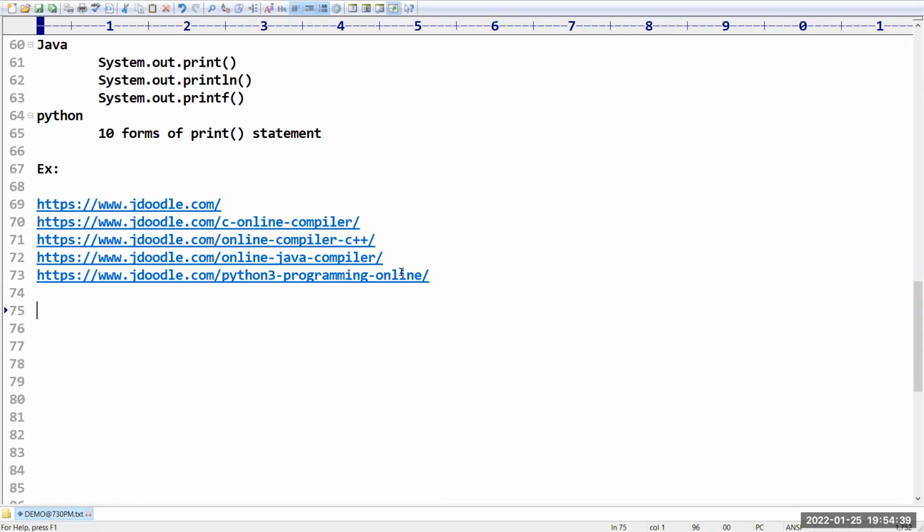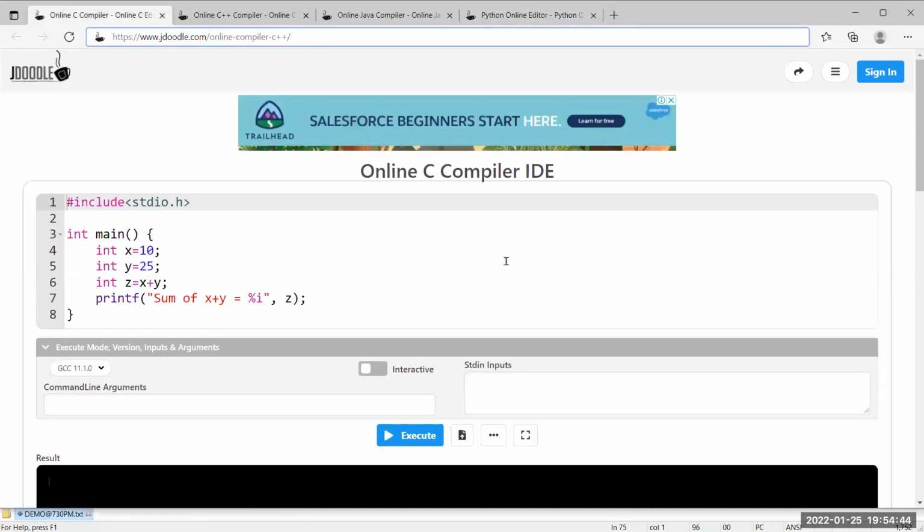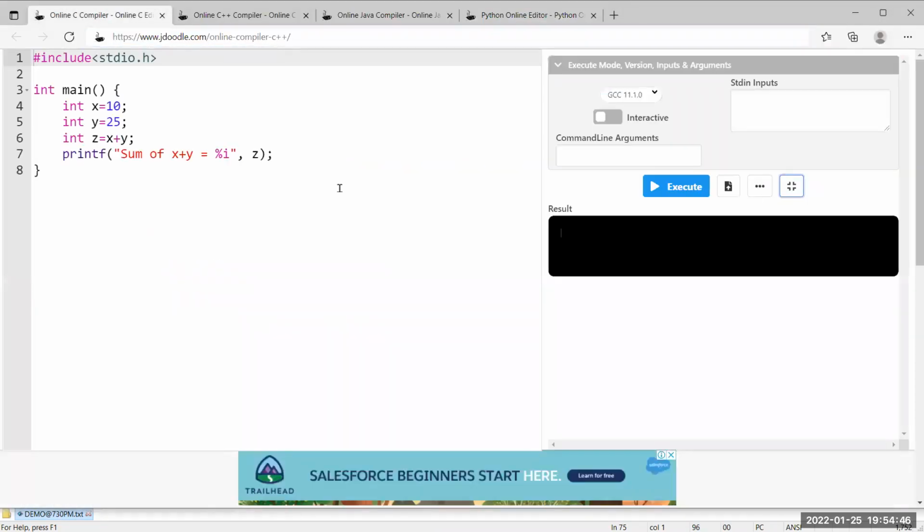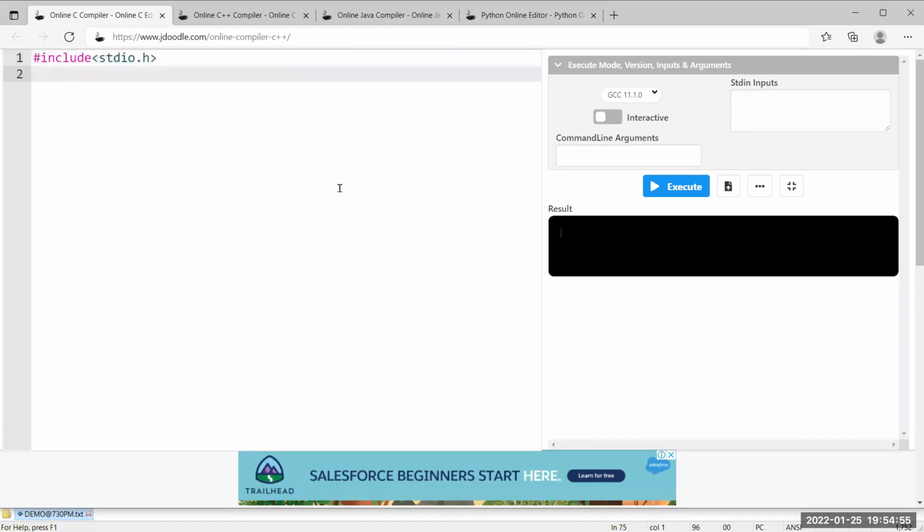So what we have to do, sir, is execute the programs one by one. First, I am taking a C program. So how can you write a C program? Sir, I am taking hash include stdio.h. One header file we have to include. If you want to work with input and output statements, sir, it is compulsory to include this header file.